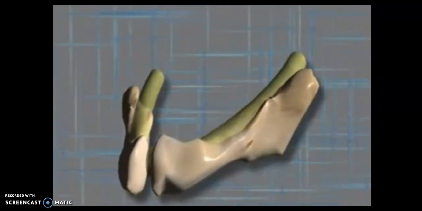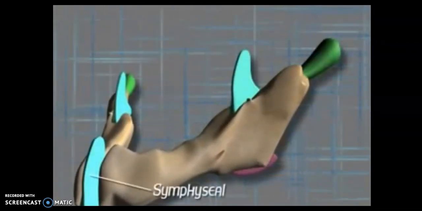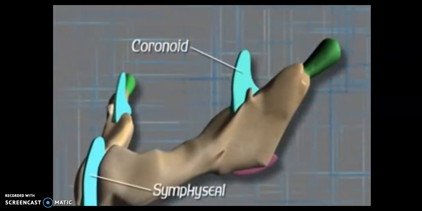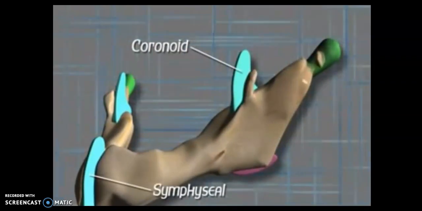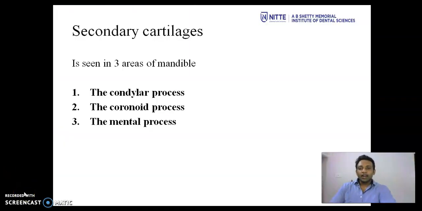Further growth of mandible until birth is influenced greatly by the appearance of secondary cartilages and development of the muscular attachments. These secondary cartilages are symphyseal cartilage, coronoid cartilage, and the condylar cartilage. The secondary cartilages are seen in these three areas of mandible: the condylar process, the coronoid process, and the mental process.